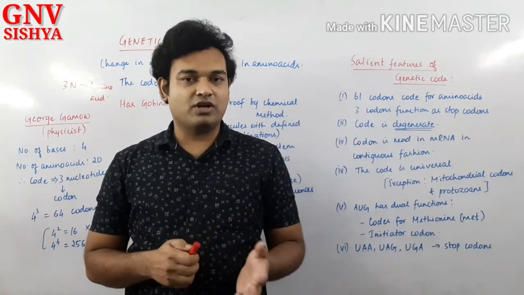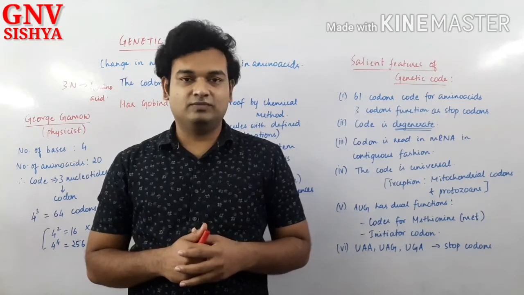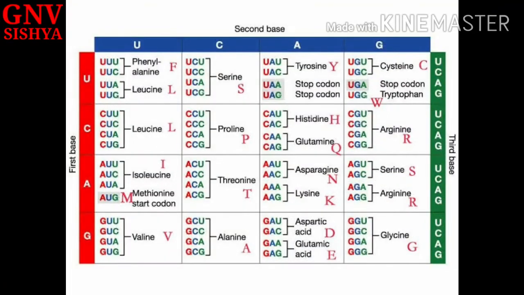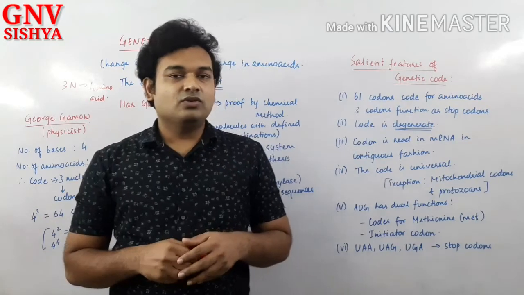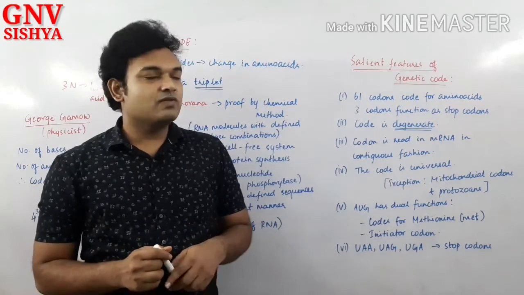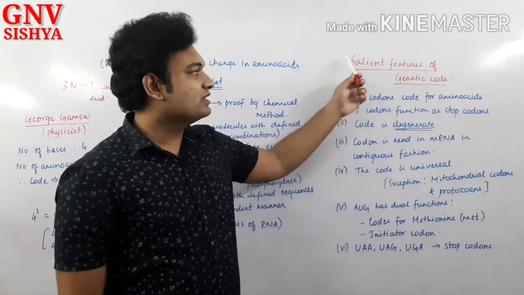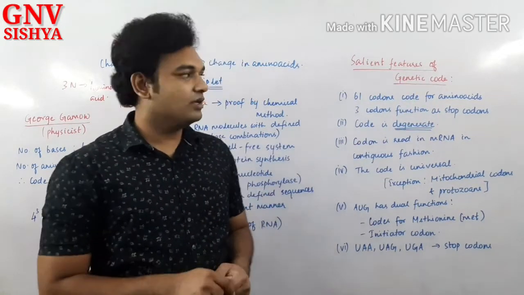It is a table from your textbook, and the related amino acids are given: which codons produce which amino acids. So from the table we can give a conclusion about the salient features of the genetic code. I hope you have gone through the table properly.